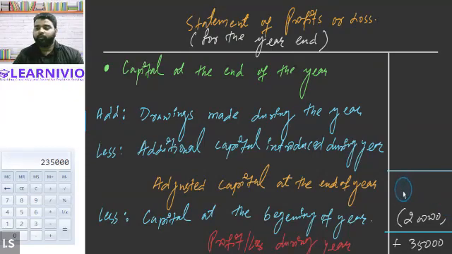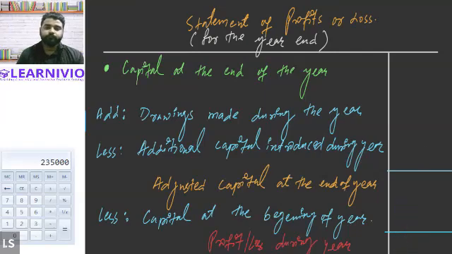We will write down all the values that are given in the question in the statement of profit and loss, and for the item which is not given, we will prepare a working note. So this is how the statement of profit and loss will be prepared. And in this statement, we will first of all write down the opening capital that is already given in the question. So opening capital, 5 lakhs.